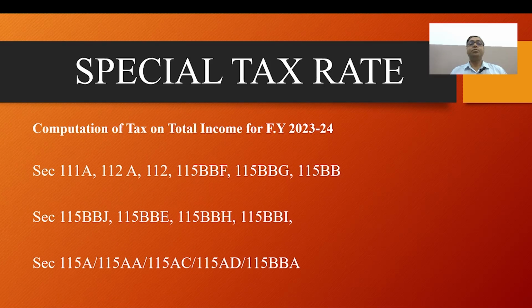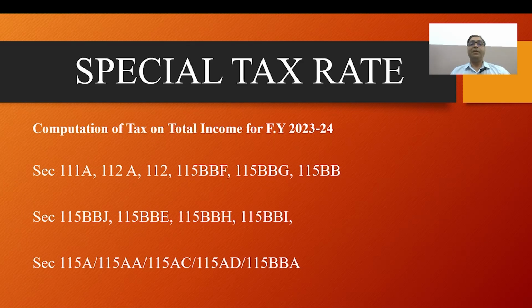It is related to long-term capital gain on certain assets. Up to 1 lakh rupees is tax exempted, and more than that is taxable at 10%. Suppose, for example, the long-term capital gain in section 112A is 2 lakh rupees. 1 lakh rupees is tax exempted, and the other 1 lakh rupees is taxed at the rate of 10%, which is 10,000 rupees.